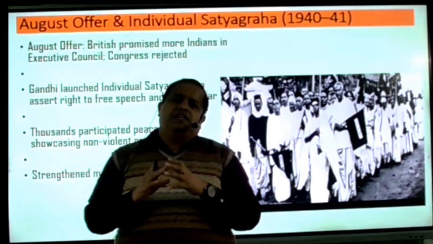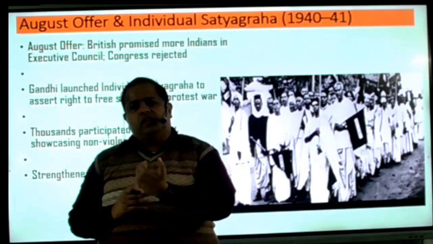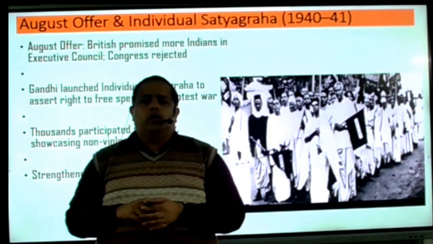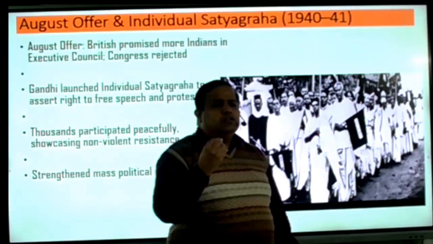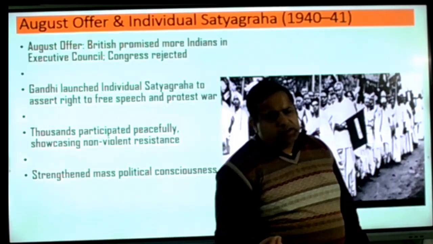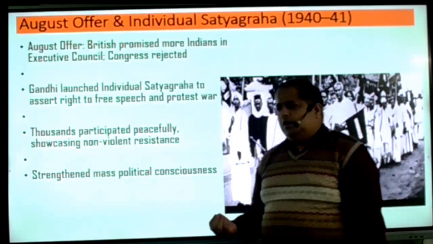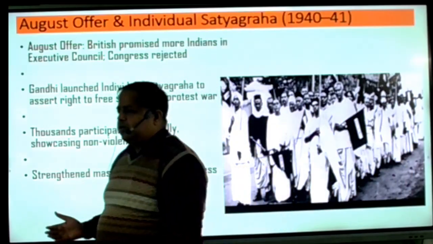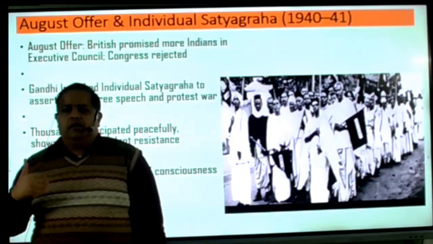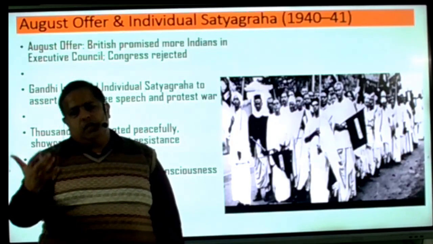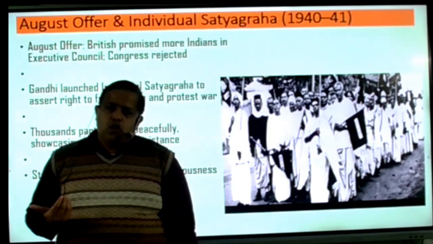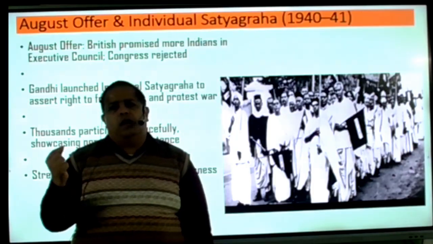So that's why we need the movement to take place one by one. In this movement, Vinoba Bhave was declared the first Satyagrahi, then Jawaharlal Nehru was the second one, and Brahmdutt was the third one. One by one they had to start the campaign, and the public would support them, and after one person was arrested, another one started the campaign. So this is known as individual Satyagraha.